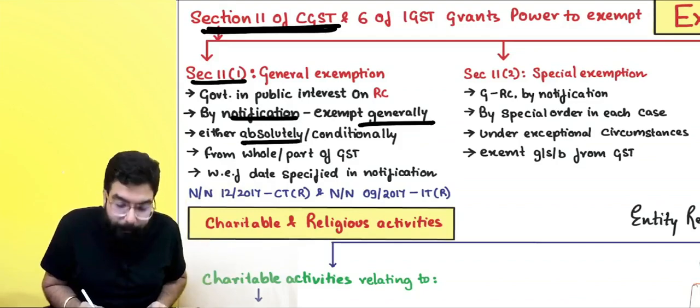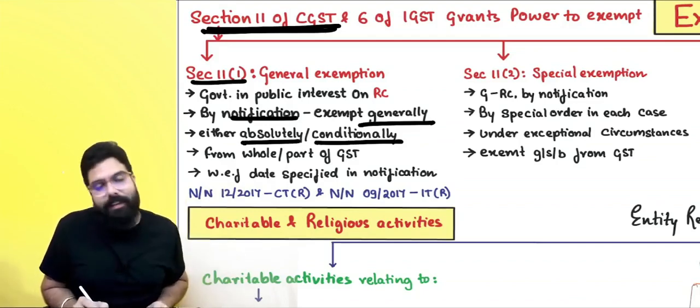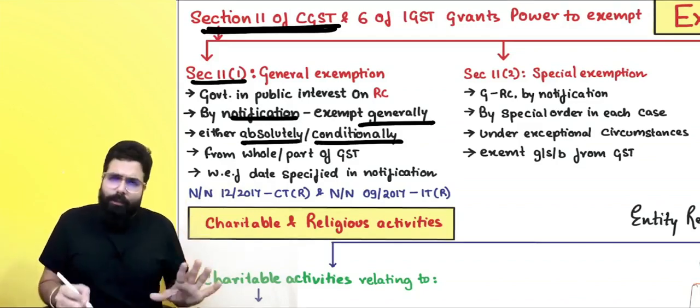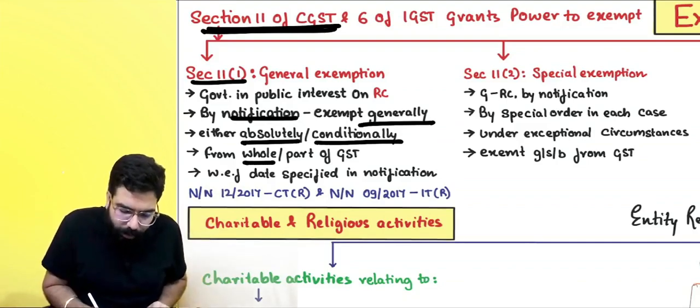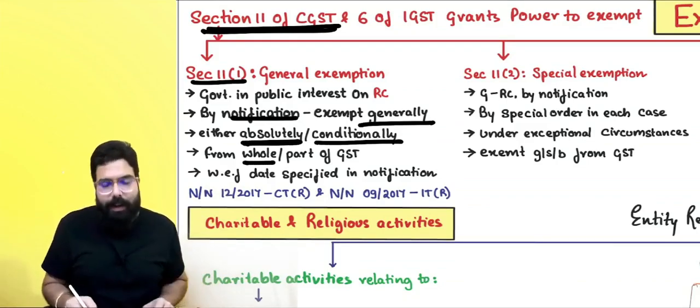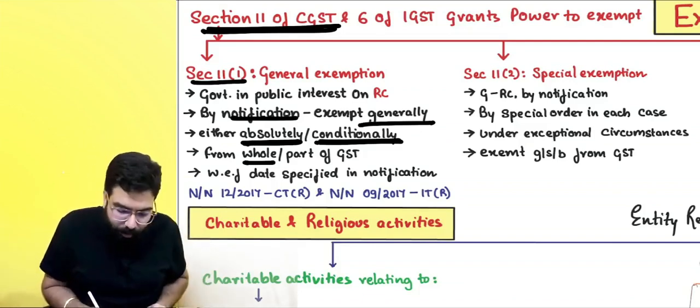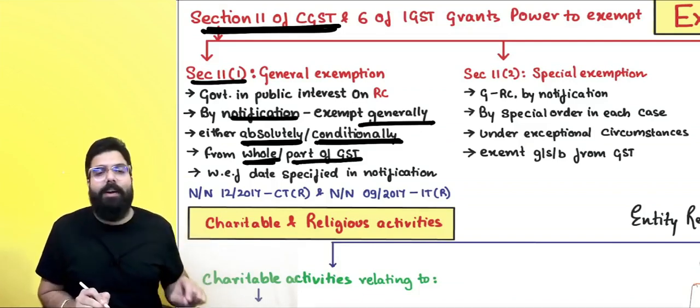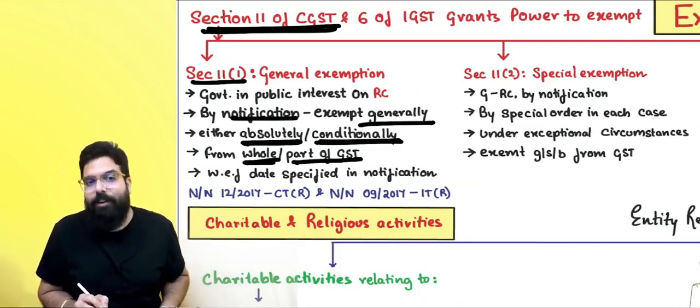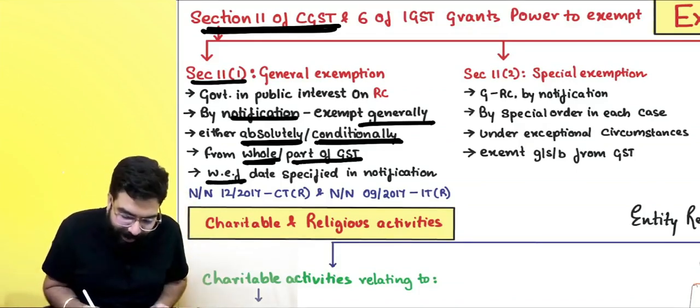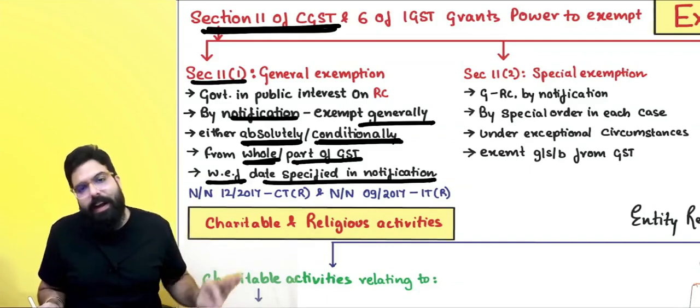Absolutely means without any condition, and conditionally means subject to a condition, either from the whole of the GST or part of the GST. Partial exemption can also be given by the government.